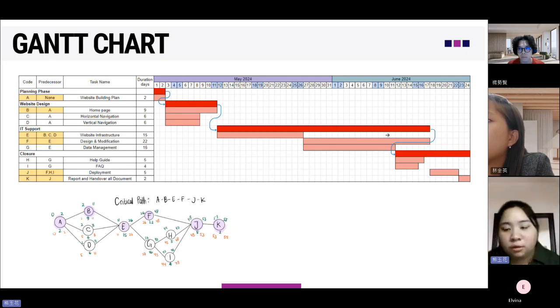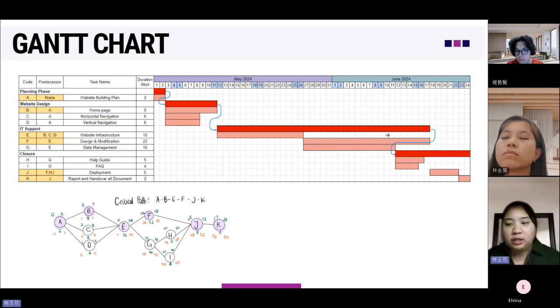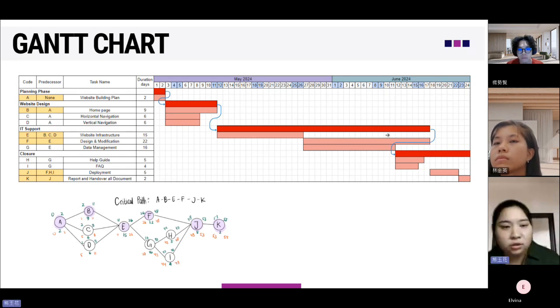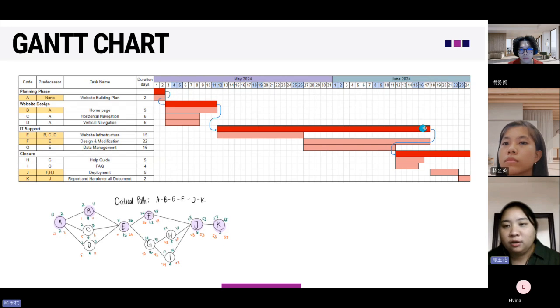So we can continue again after finishing the design and modification. We can also continue to the deployment phase, which requires the design and modification, and the help guide and FAQ. And then after that, we continue to the report and hand over all the comments. In conclusion, we finish it in 1 month and 24 days, or we can round it to 2 months.